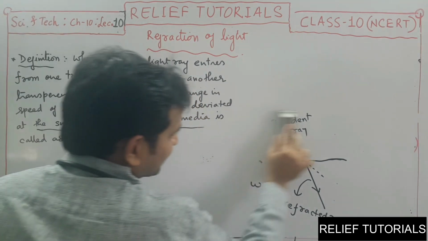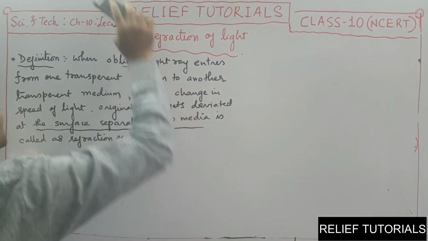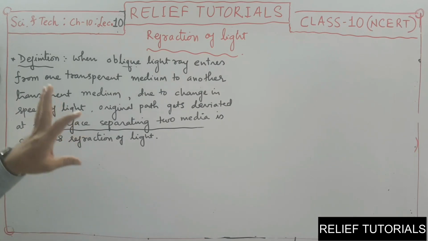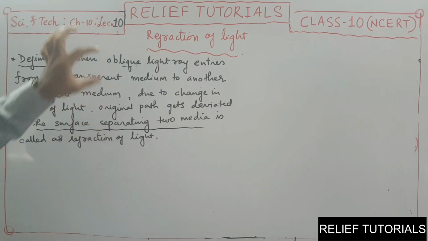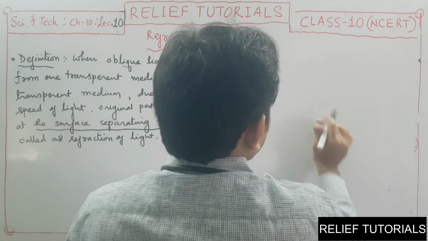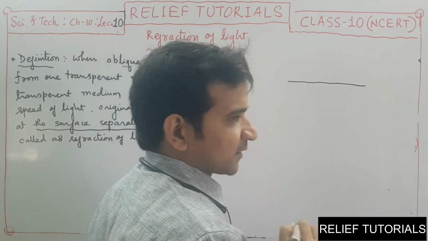Now, just like the laws of reflection that we have seen in the reflection part, we have some laws to follow for refraction also. Consider again, this is the interface between the two media.